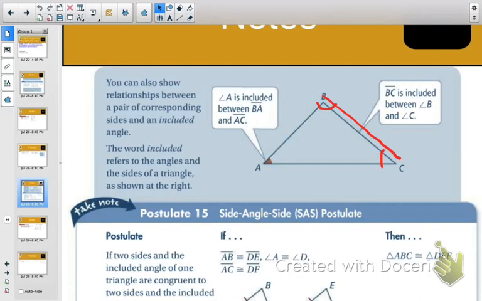We can also say that angle A right here is included between the two sides, AB and AC, because the angle is between those two sides. Okay, so for the side angle side postulate, we need to use the included angle.